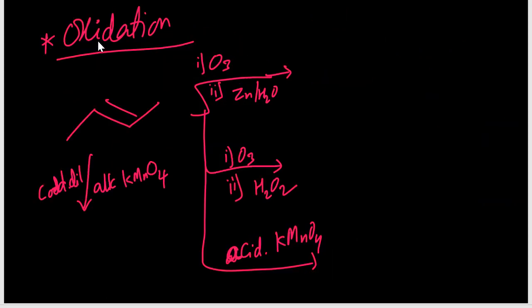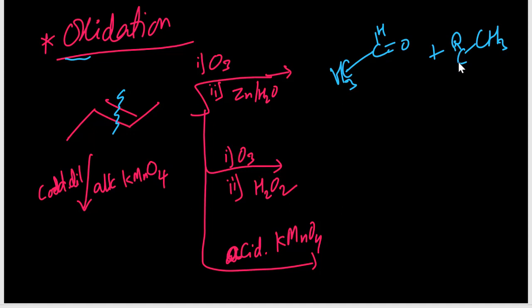Next, oxidation reactions. In ozonolysis, what do we have to do? We just have to break in the middle. So C double bond OH, of course this is the CH3, and another product also CH3 C double bond OH, right?